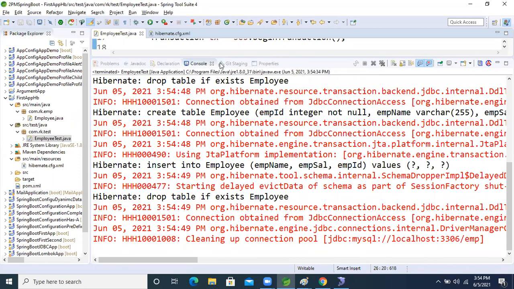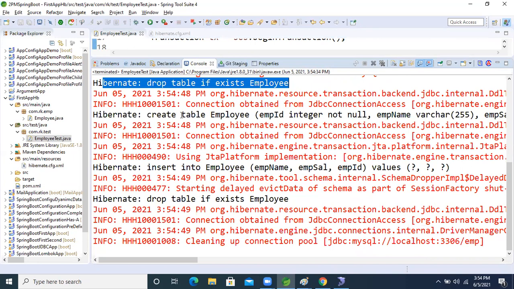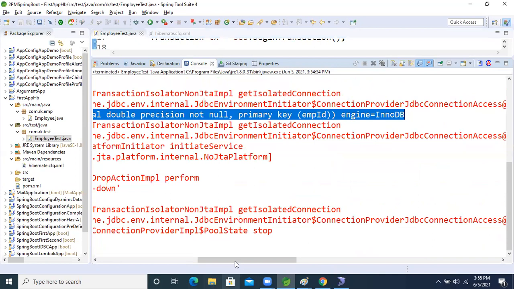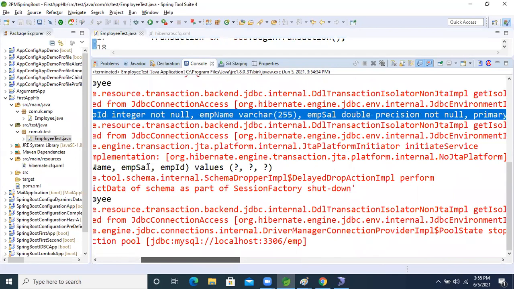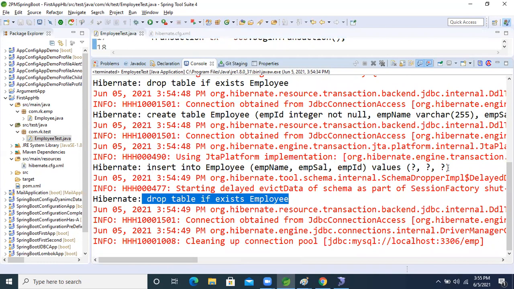Yes, see this guys, first the table was already there, so it dropped the table. Next, Hibernate created it again. This query is for table creation, right? After that it inserted the data. After that, our application itself dropped the table, for the testing environment.